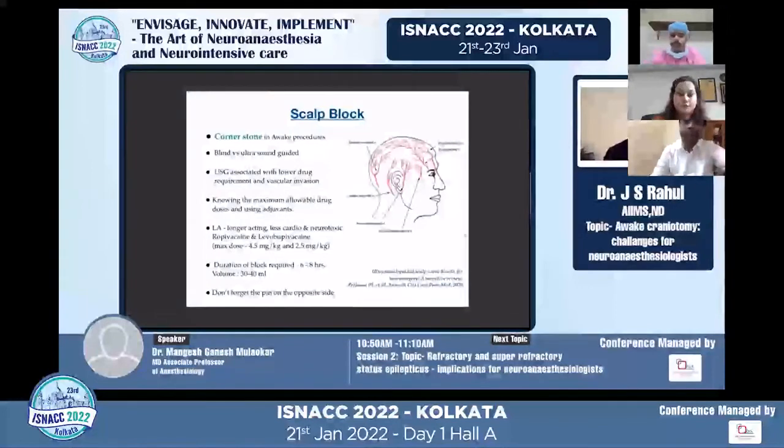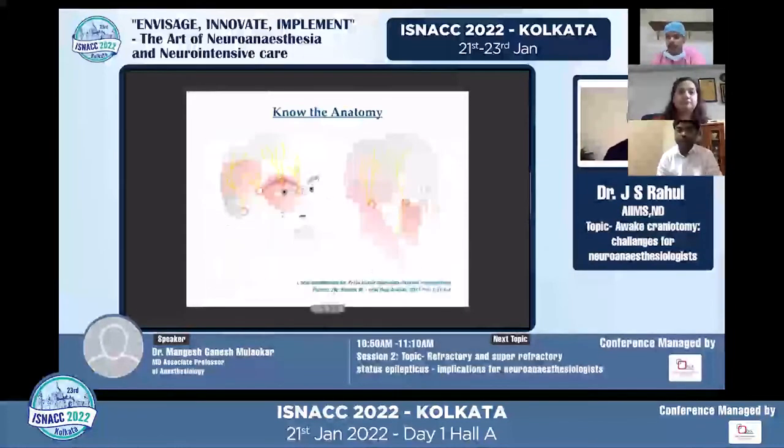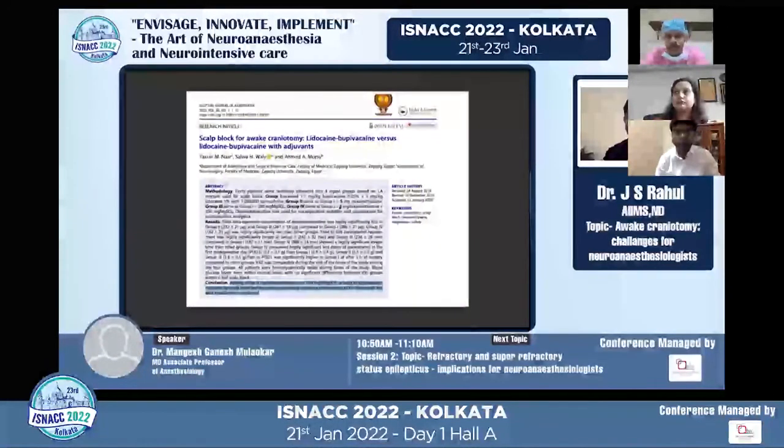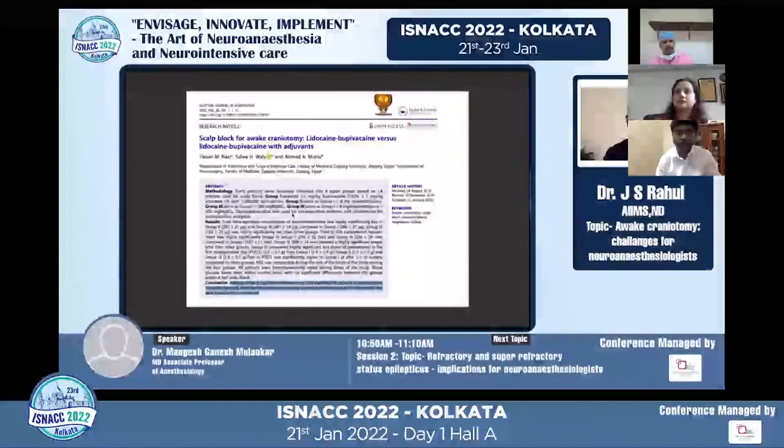Ultrasound techniques have been proposed, which are known to lower the drug requirements and vascular invasion. So as said, knowing the anatomy and a good, efficient scalp block is of great aid. Almost half the challenges are prevented if the patient is pain-free. There are also a few adjuvants prescribed, which are said to reduce the overall dosages of the local anesthetic, like dexamethasone and Maxelf, which can be used as well.